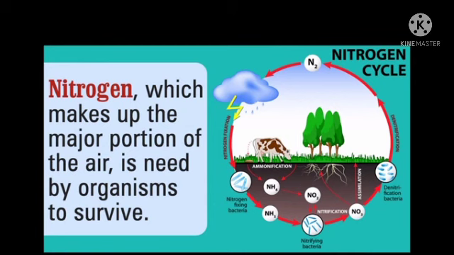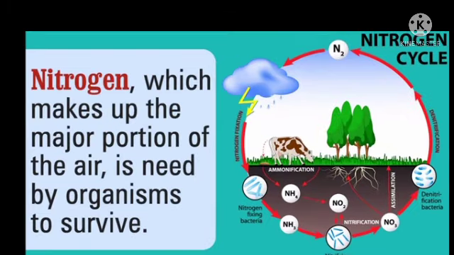Yeah, without nitrogen we can't survive. Have you ever imagined? Whenever we ask you which gas is important for us to survive, your answer is always oxygen, right? But nitrogen is another important gas for our survival.